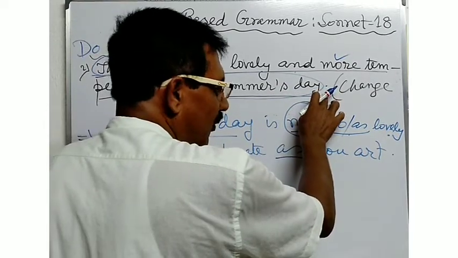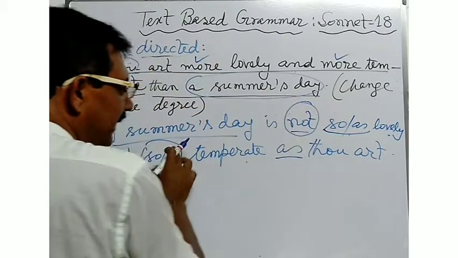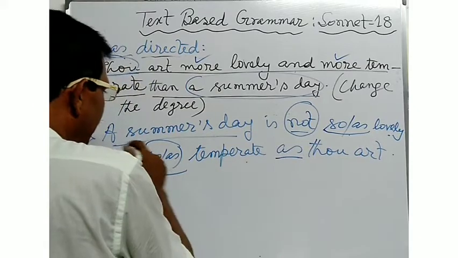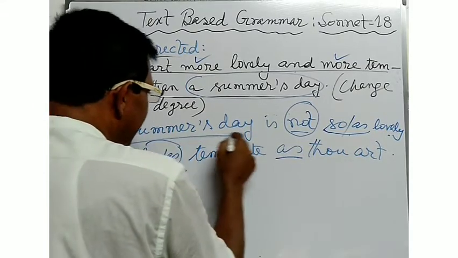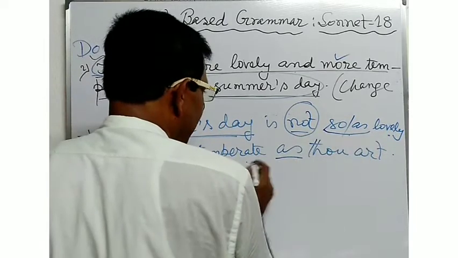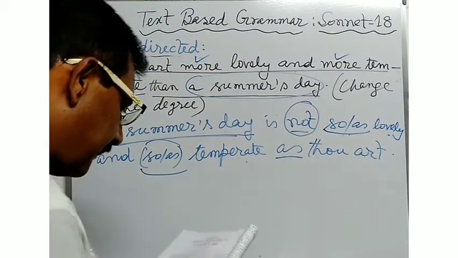If you are asked to convert the sentence into a negative sentence, you will have to change the degree of the sentence in order to make it a negative one. So you will have to write the sentence in the same way. A summer's day is not so lovely and temperate as thou art. In this way, you will have to give the answer.